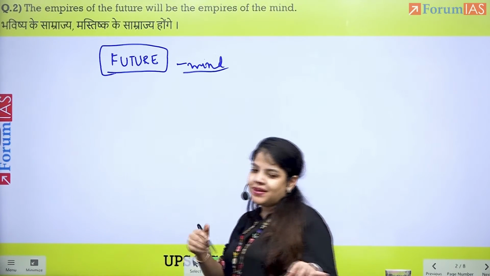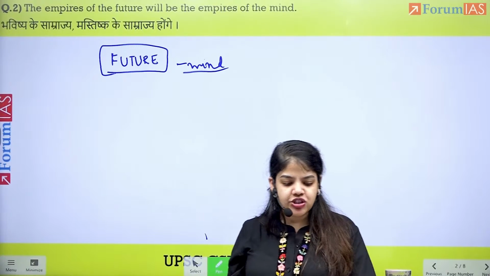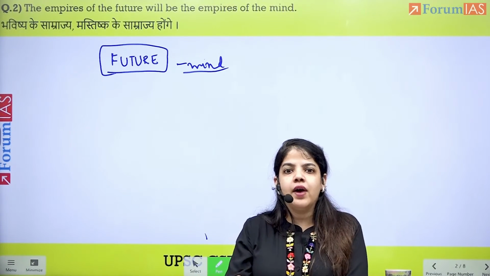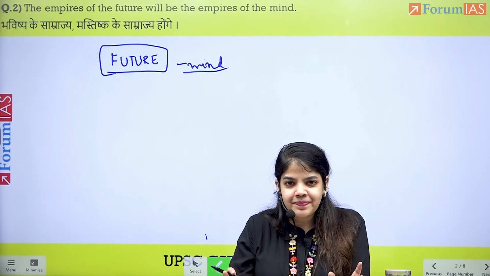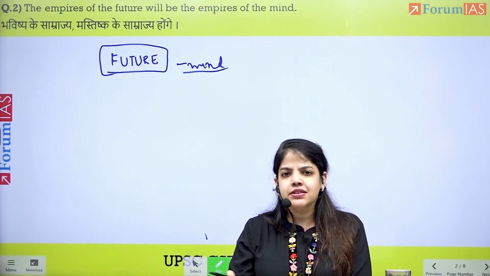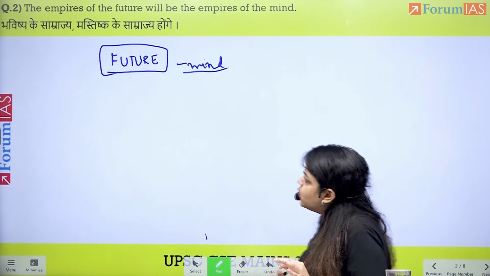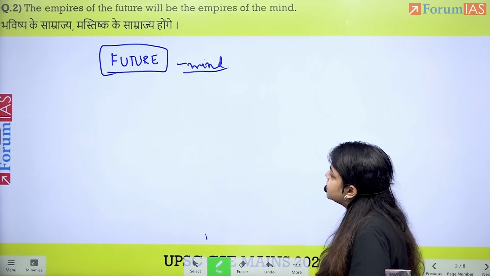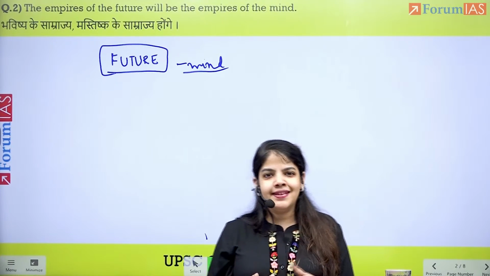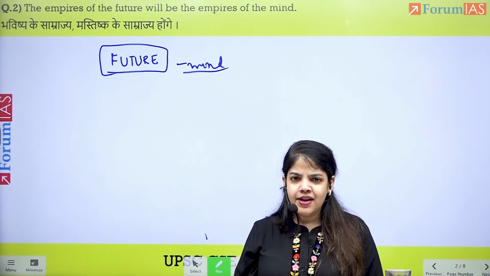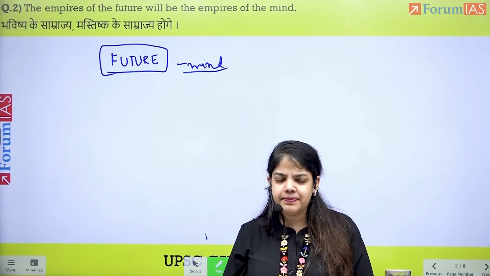So when we start brainstorming, the first thing we should always do is try to understand the topic, first and foremost, the way we did in the first topic. So over here, the question is, what is meant by the empires of the future will be the empires of the mind? Why and what does it mean?